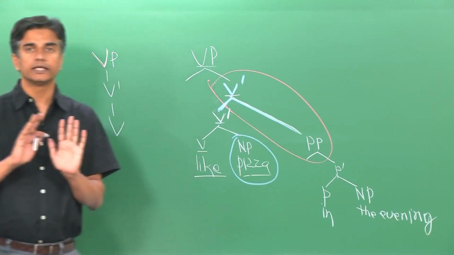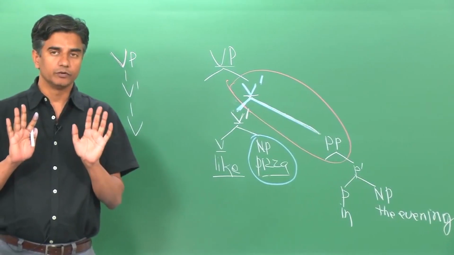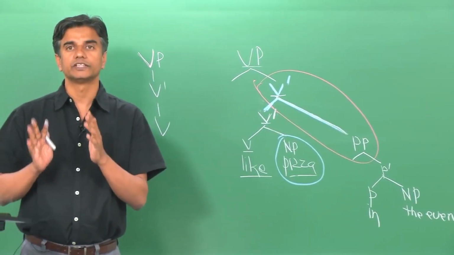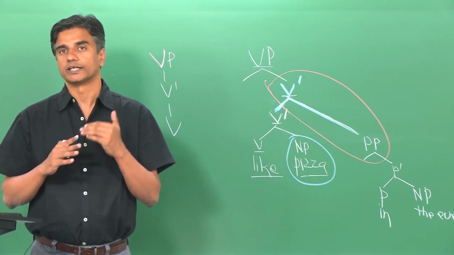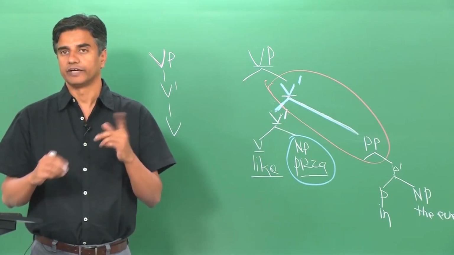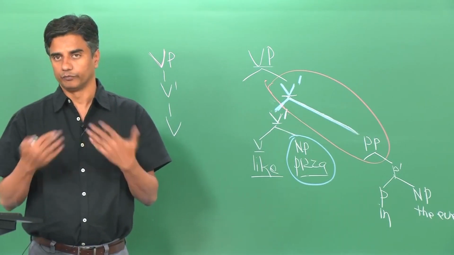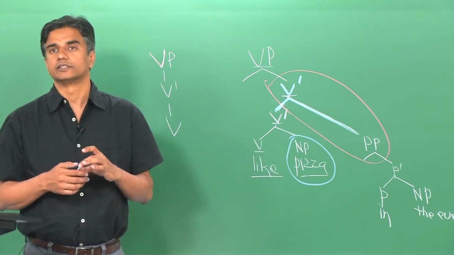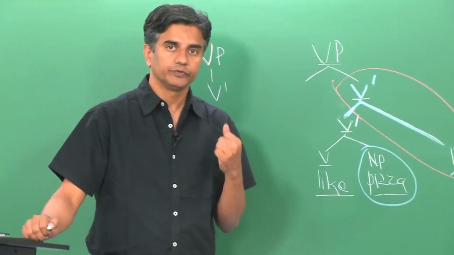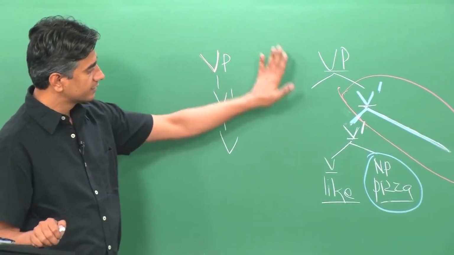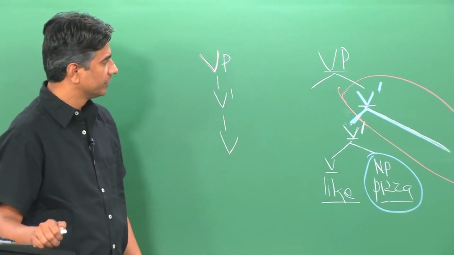This we can capture beautifully with this whole structure, which is known as X bar, where X is a variable, where different lexical elements can be projected. All right. This is about VP.